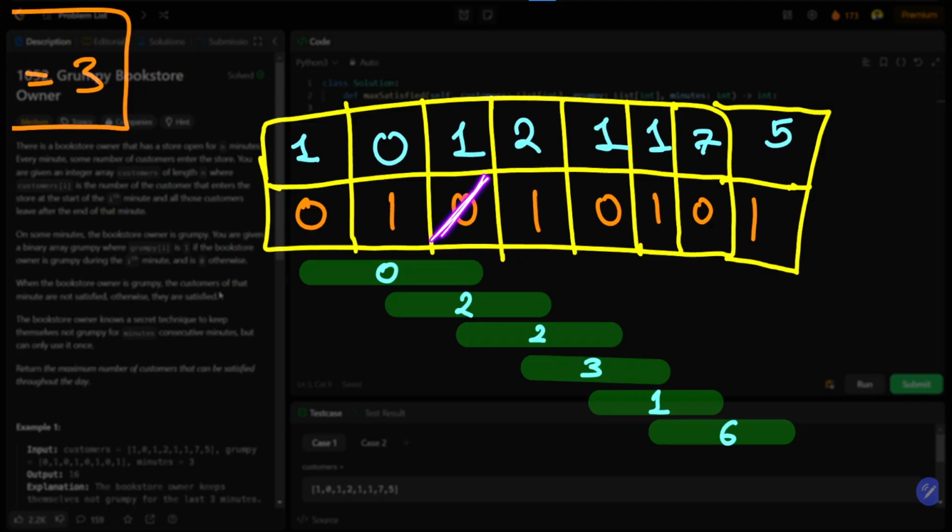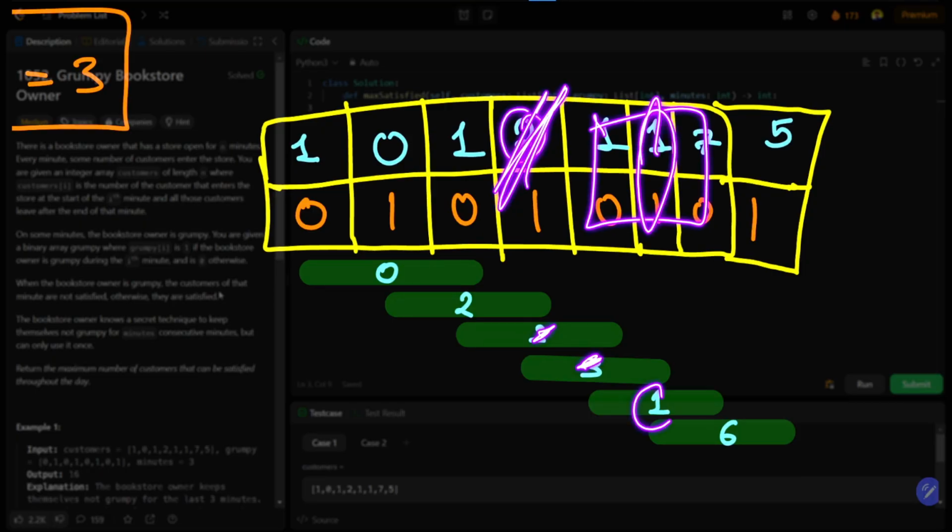Now if I remove this case, it is a not satisfied one. So it does not affect, because whether we remove or select, we are not checking for the not satisfied customer. So this will also be 2. Now for this window I have also included one more, so I have contributed over here. Now for this window, I remove this part. Okay, this was a not satisfied customer which we added in this window, and in the next window we have removed this part. So for now we remain with only one. So this is what we call a sliding window approach.